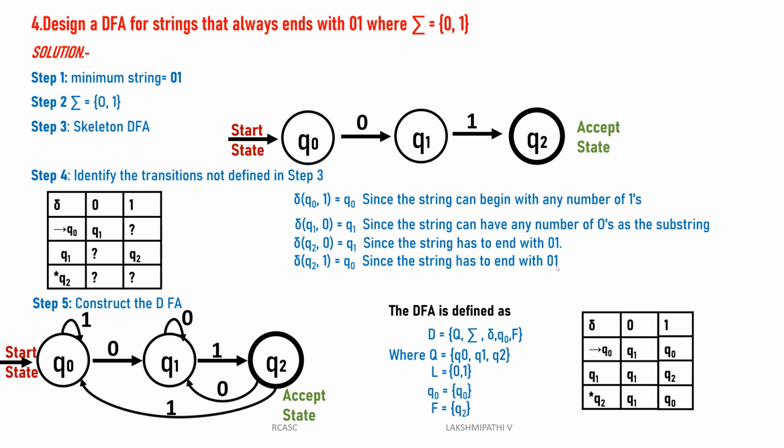Then one more 1, Q2 on 1, it will come to Q0. Keep repeating that. Finally, the string ends with 0 1: Q0 reads 0 to Q1, then 1 to Q2. At that time the machine accepts all strings of this type.